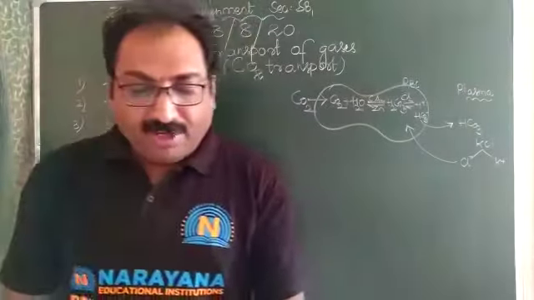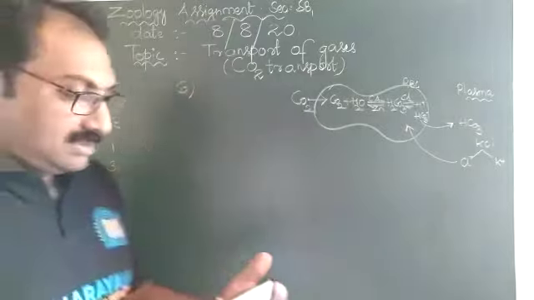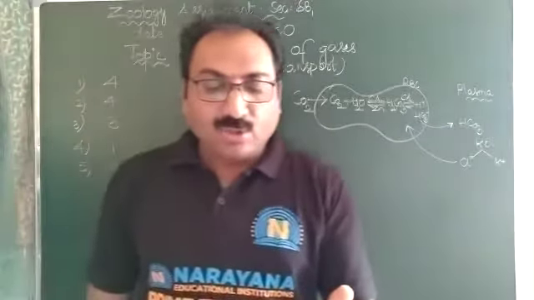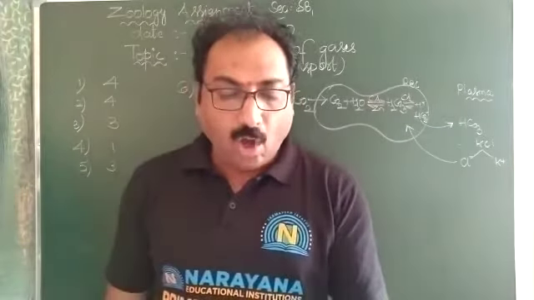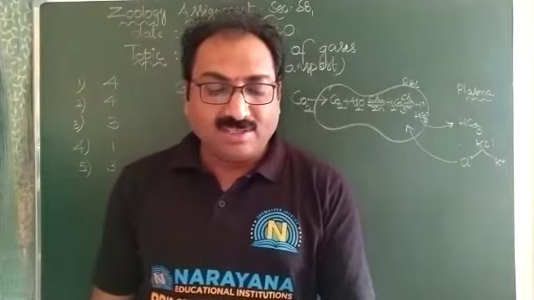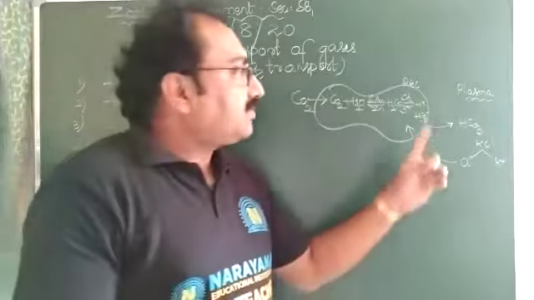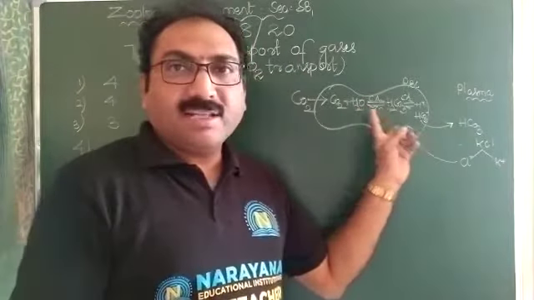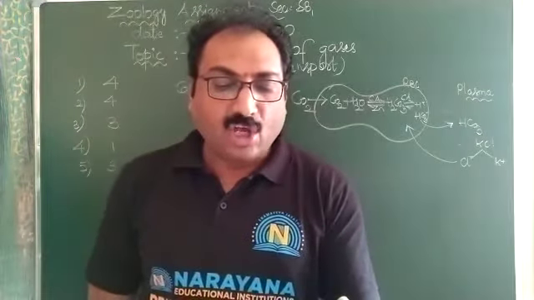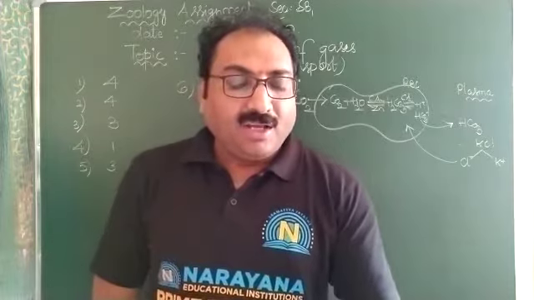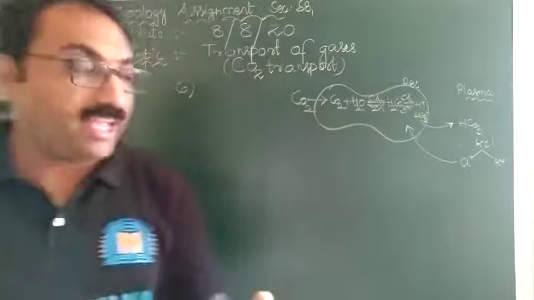Next, the sixth question: carbon dioxide entering erythrocytes reacts with water to form carbonic acid. The enzyme involved in this is carbonic anhydrase. Among the given options, the first one is carbonic anhydrase. Hence the answer is carbonic anhydrase.